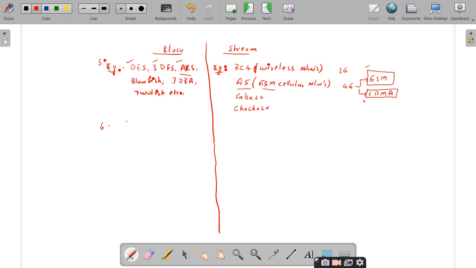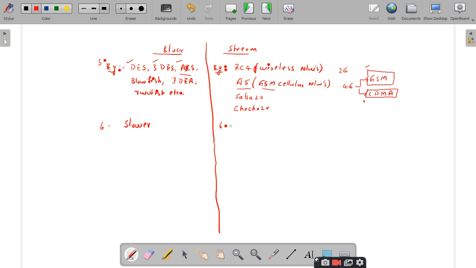Yes, sir. So you need to create the blocks before the encryption, but there is no concept of creating blocks in the case of stream ciphers. They directly take the stream flow of bits and convert from plain text to ciphertext. There is no mechanism involved in converting the bits into blocks in stream ciphers, but that mechanism is mandatory for block ciphers.